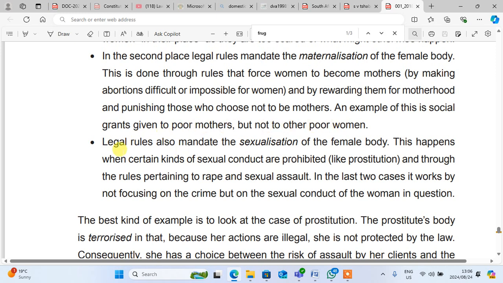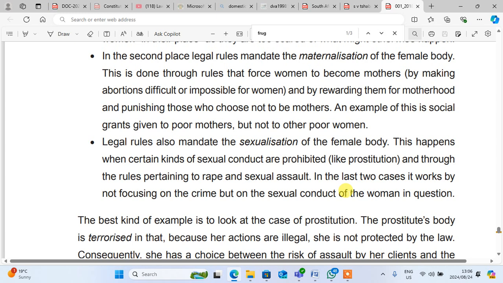Legal rules also mandate the sexualization of the female body. This happens when certain kinds of sexual conduct are prohibited and through the rules pertaining to rape and sexual assault. In the last two cases, it works by not focusing on the crime but on the sexual conduct of the women in question. So we are going to supplement this with the case that has been decided, and this case is a very much powerful case.